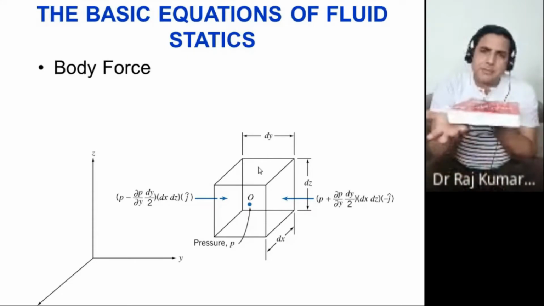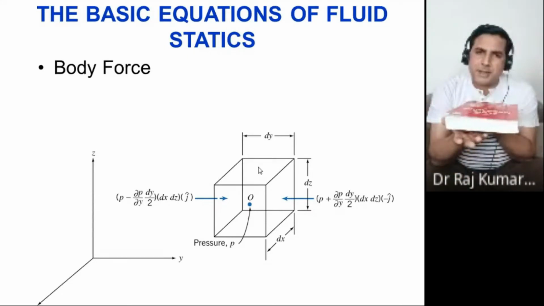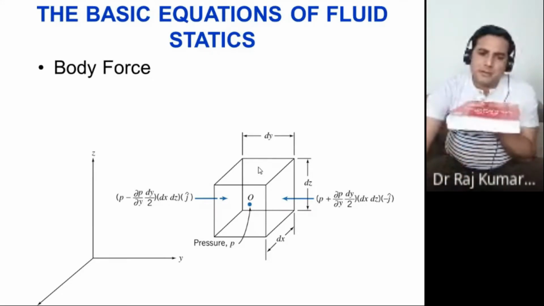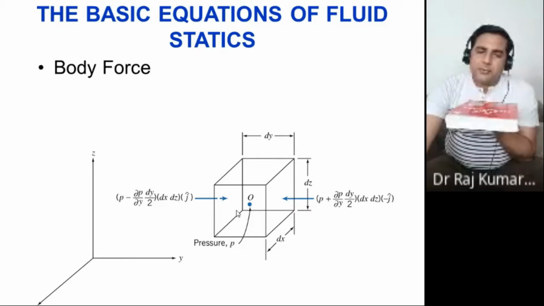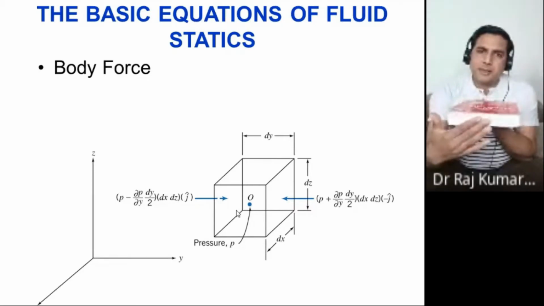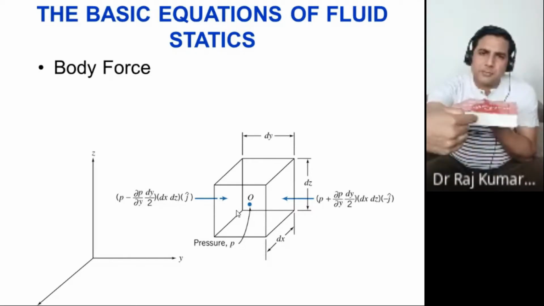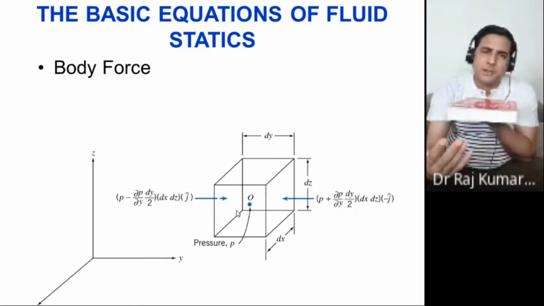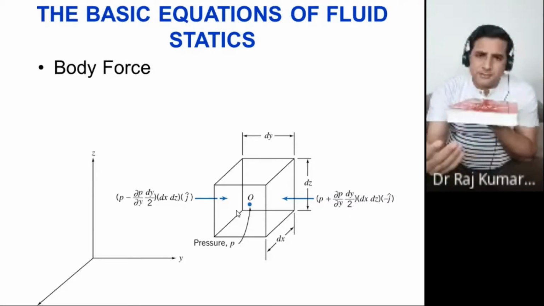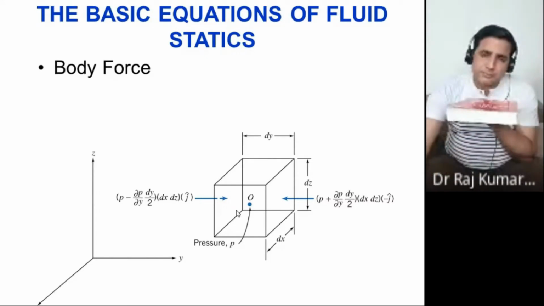Same thing on the bottom side, so you will put a minus sign there. Just like this, you have the left and the right part, so you will have the same thing on these. Now talk about the front part. Here the pressure would be on this side, now in the x direction, so you will have P plus del P upon del x multiplied by dx by 2.